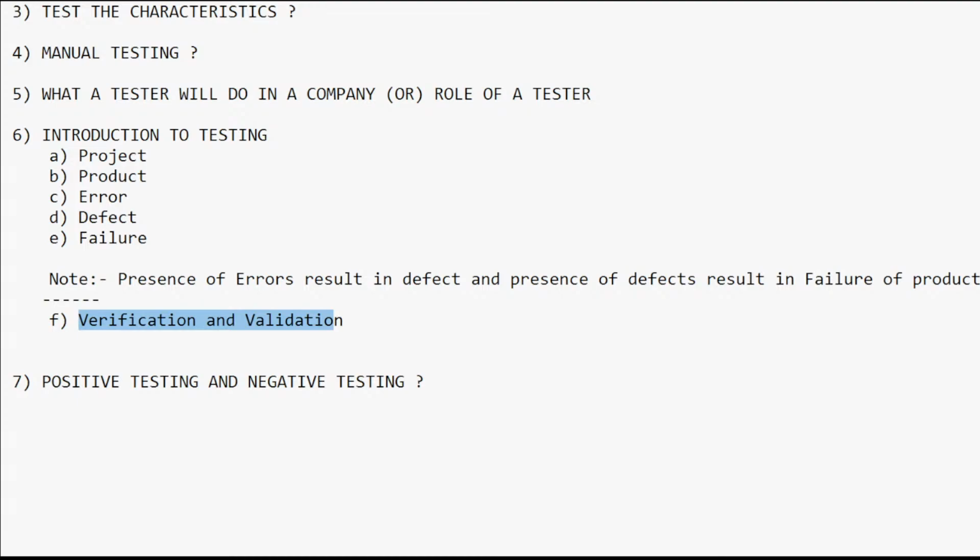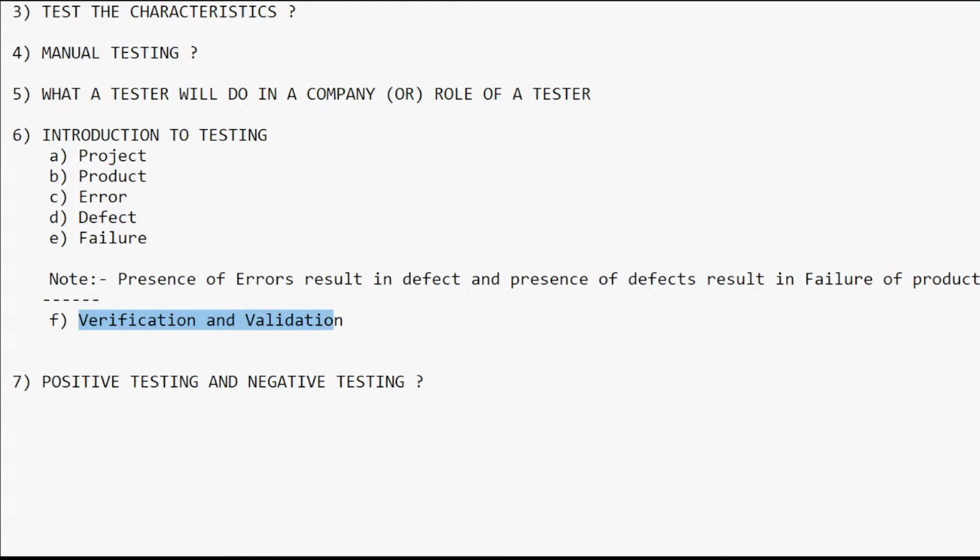I am going to conclude all this manual testing series by Sunday morning session from 11:30 a.m. to 1:30 p.m. For tomorrow's session I am going to discuss what the different types of defects are and what the difference is between quality assurance and quality control. After that I am going to discuss the different software testing principles. After that I am going to discuss the remaining concepts.